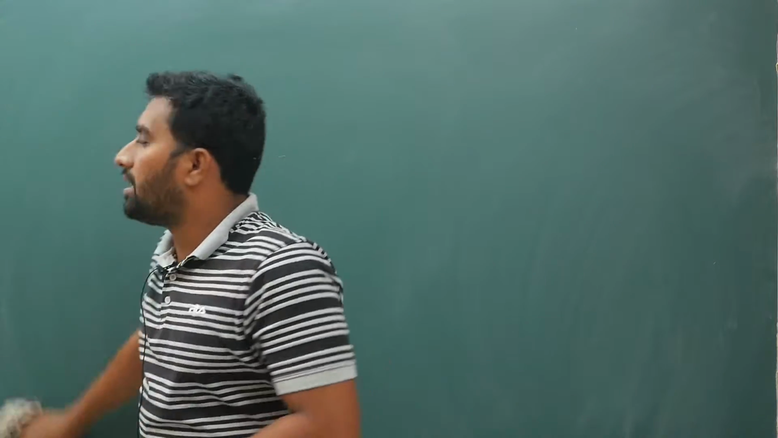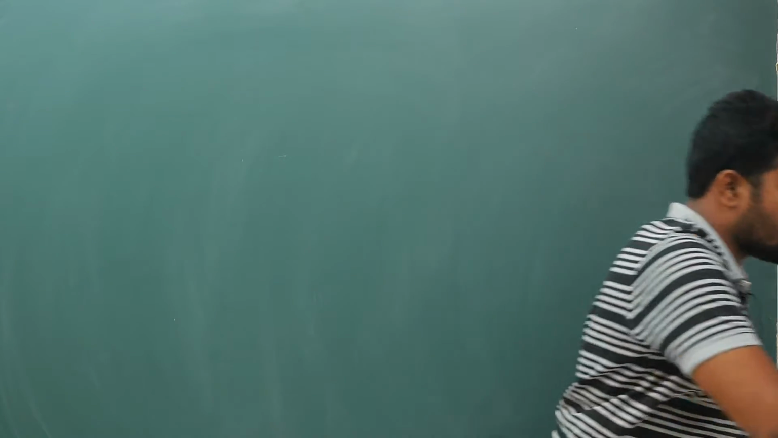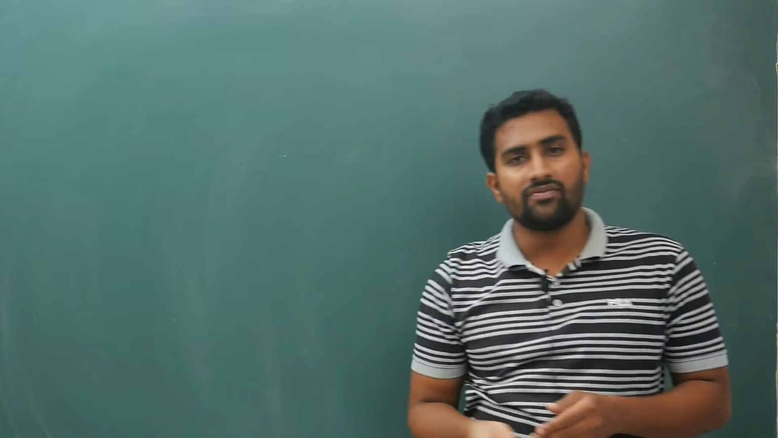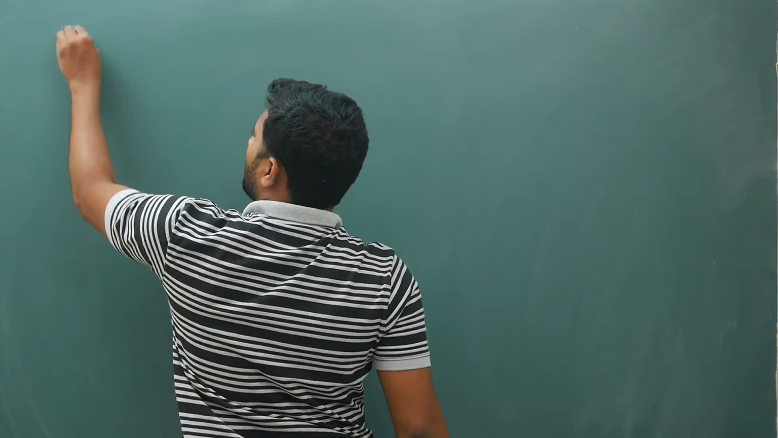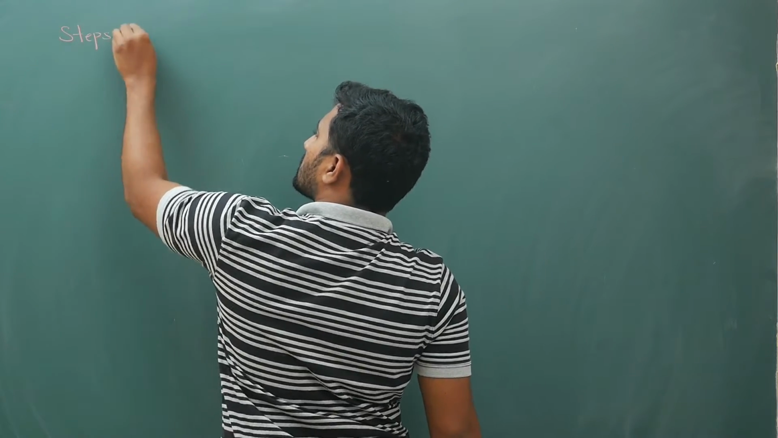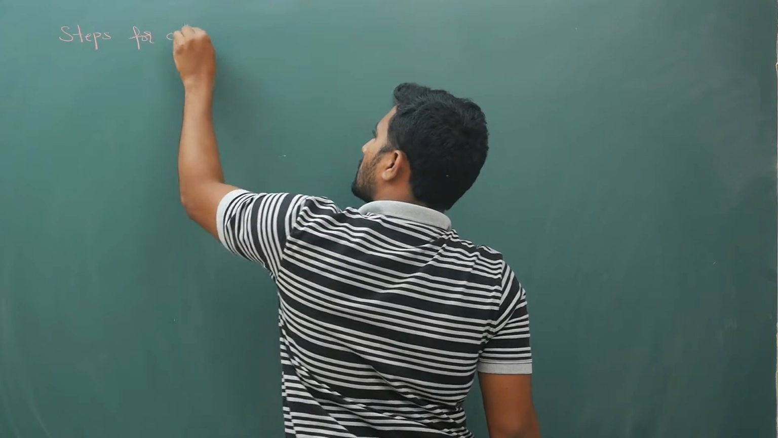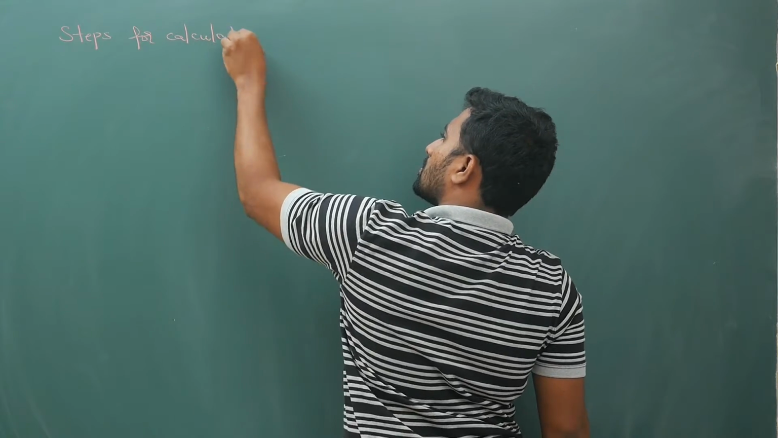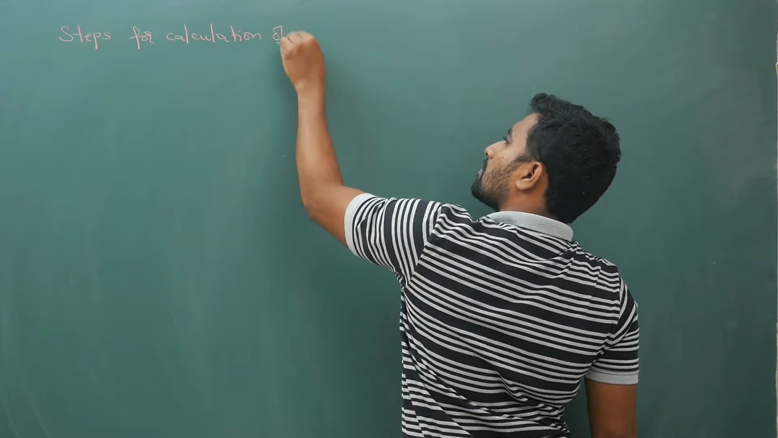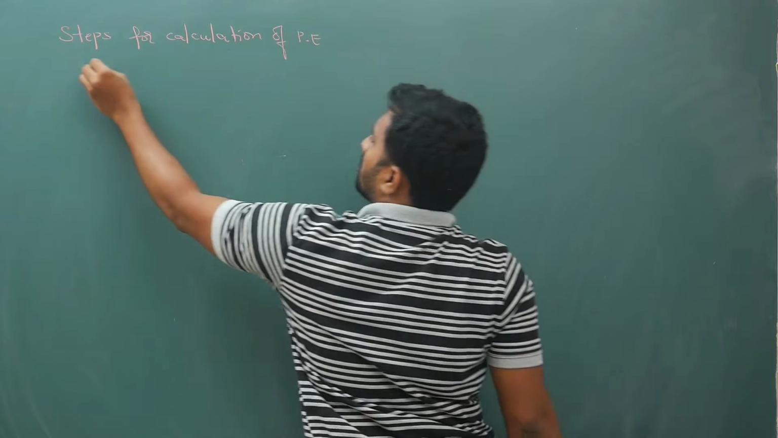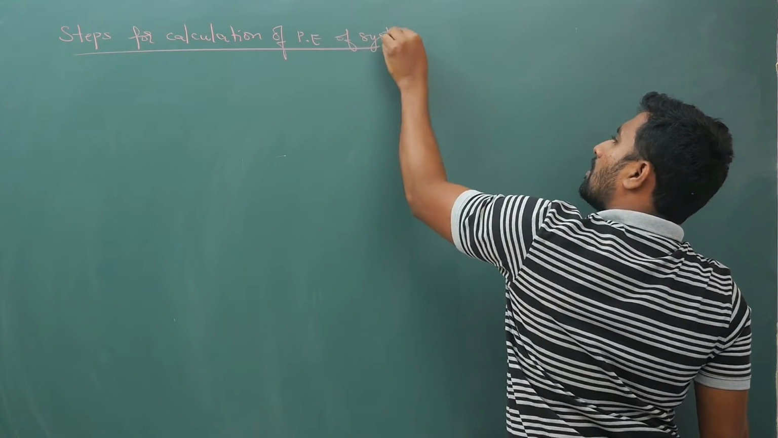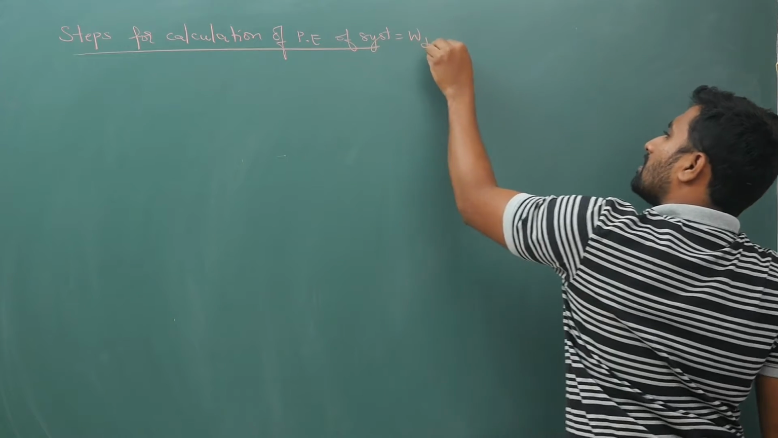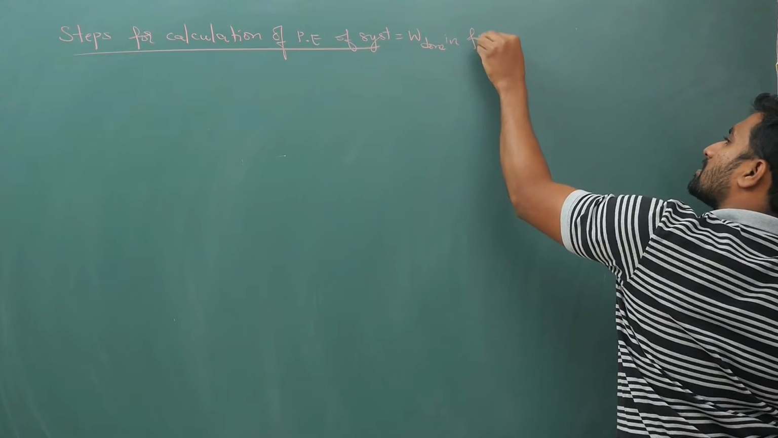So now I have given you how much is the work done in forming that configuration for a simple two particle system. Now, steps for calculation of potential energy of a system, or work done in forming a configuration.